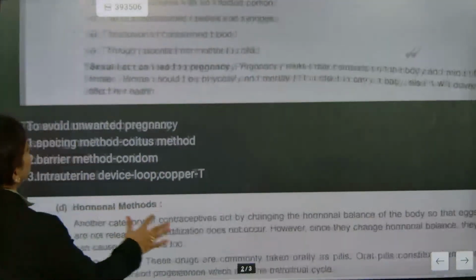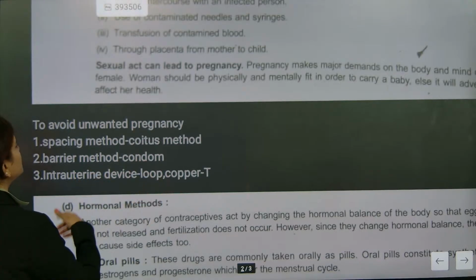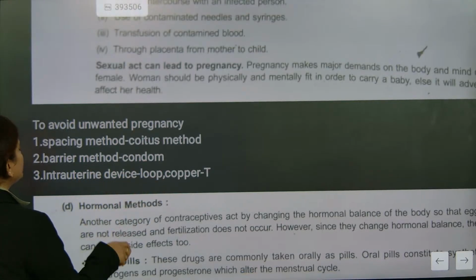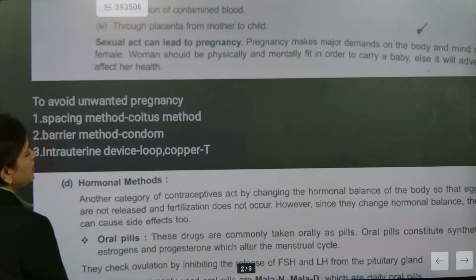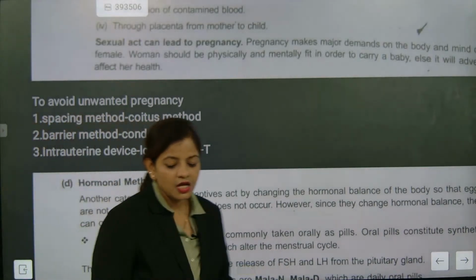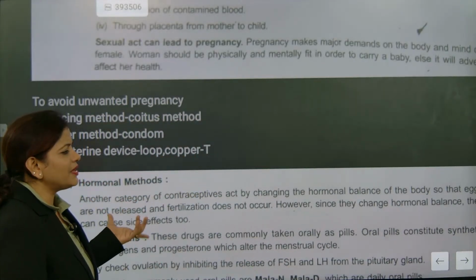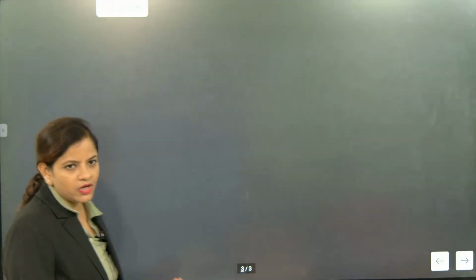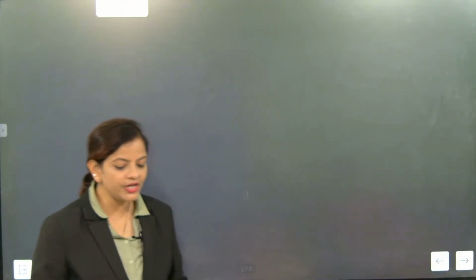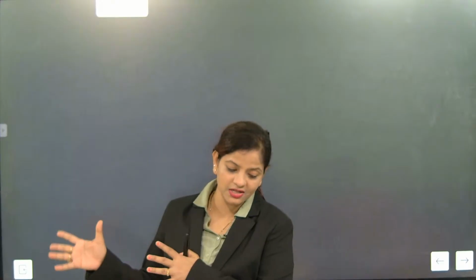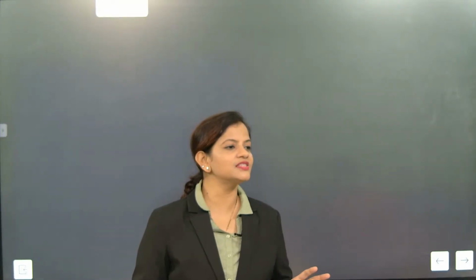To avoid unwanted pregnancy, there is the spacing method, the barrier method, and the intrauterine device, the loop or copper-T method. So these are three methods. Mostly they ask questions like hormonal method and spacing. This PDF I am going to provide you. You are going to read this PDF. Now, I will answer the questions related to it, because I have already taken these classes and explained everything in detail. Now there is only one work: you need to read and answer the questions. Okay?